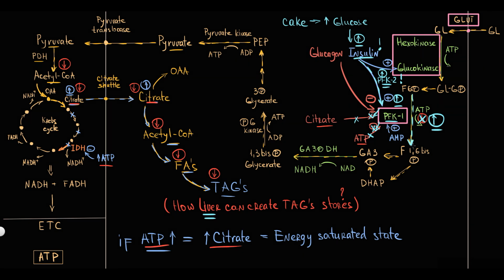And this permits liver tissue to degrade glucose molecules into pyruvate and subsequently into acetyl-CoA. And now because high ATP level inhibits the Krebs cycle, acetyl-CoA can be transported in form of citrate into the cytosol, and in the cytosol, acetyl-CoA is used for fatty acid synthesis, and this permits liver tissue to create triacylglycerol stores.